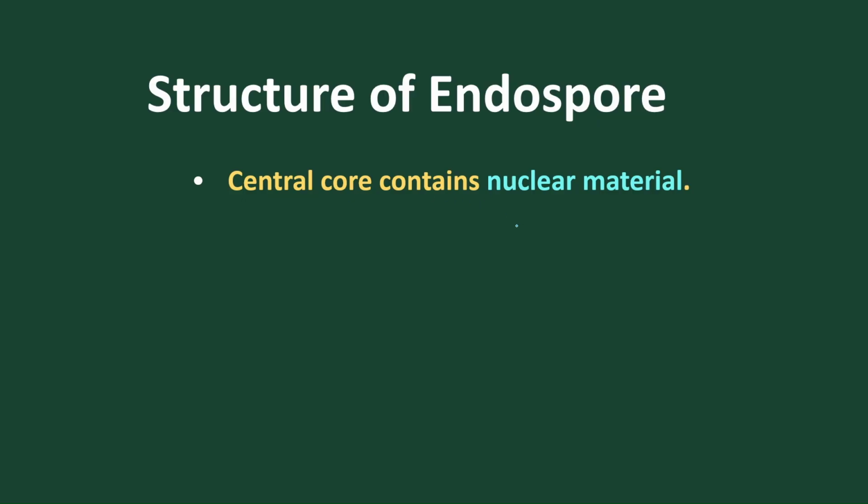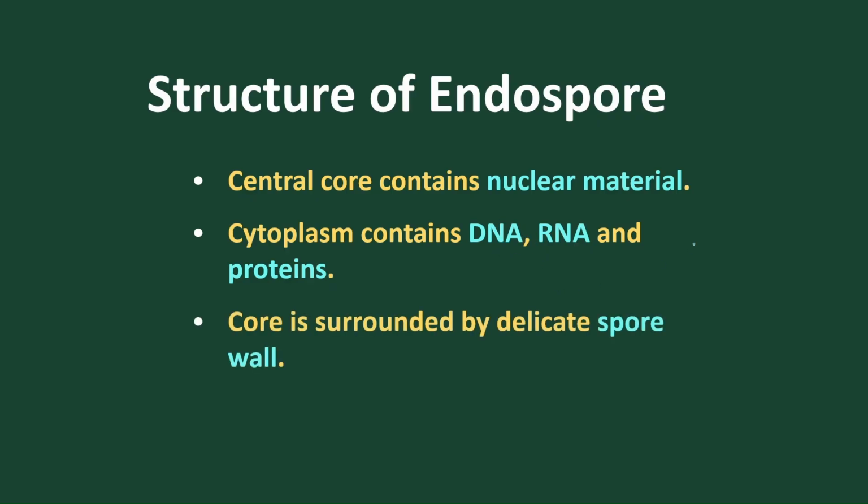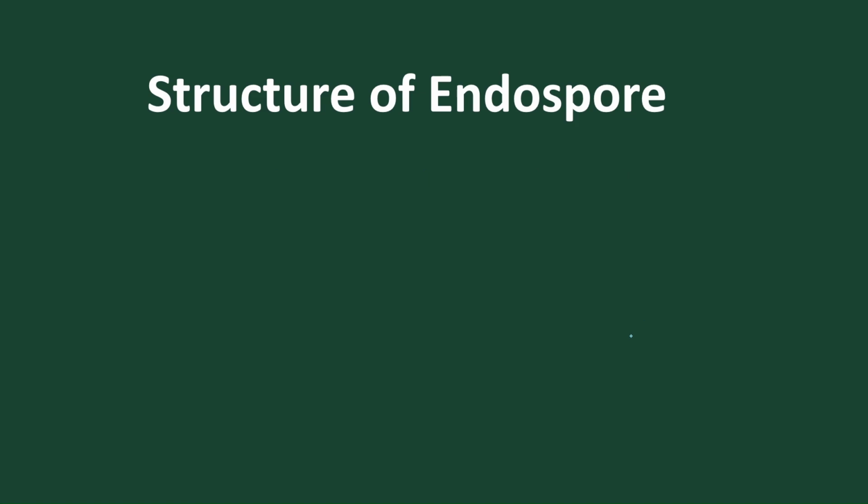Let's discuss the structure. At the center we find the nuclear material, and proteins, DNA and RNA are all present. Then we find the cytoplasm present, with DNA and RNA. After that we find a wall. Here we find the DNA and RNA present, then a membrane is present, then the spore wall is present.